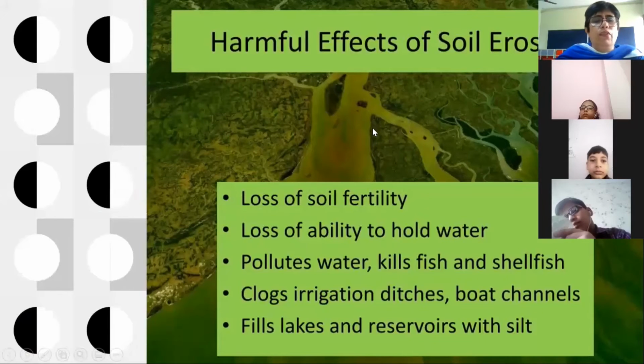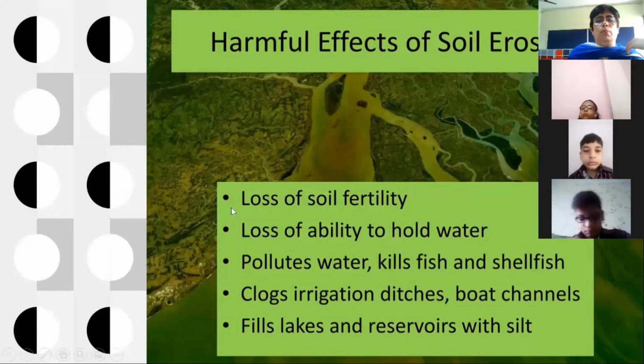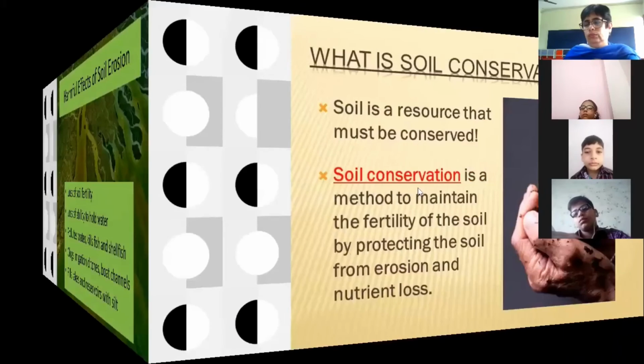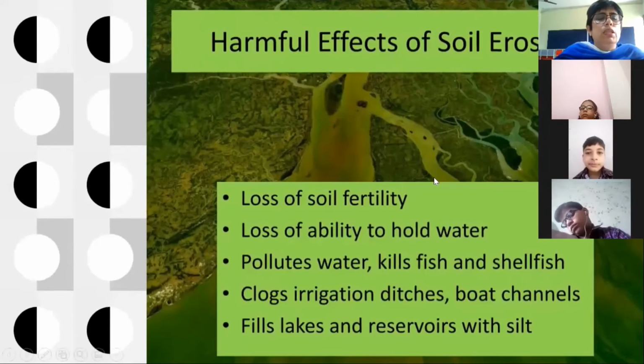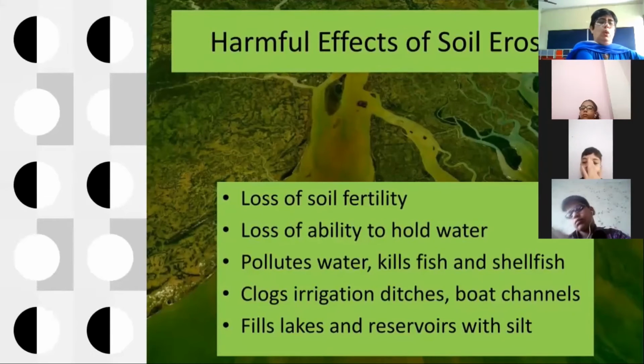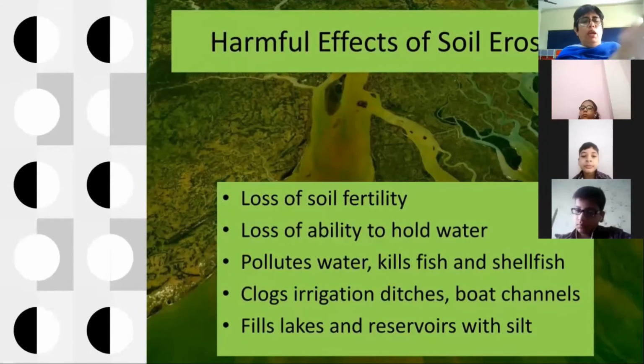Now, what are the harmful effects of soil erosion? The main important point is loss of soil fertility. Loss of soil fertility means loss of the ability of the soil to grow crops. Because once the topsoil is washed away or blown away, fertility will be less. Soil will not be able to grow more crops.